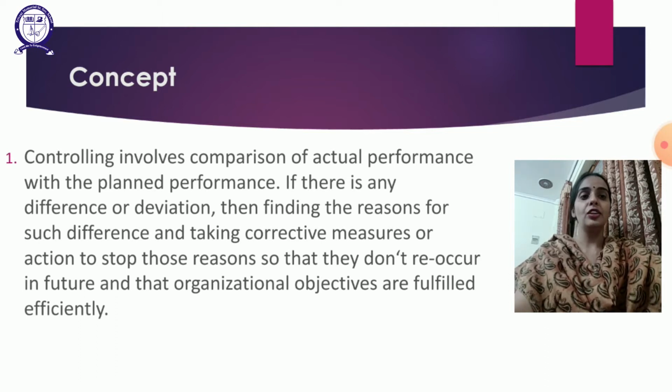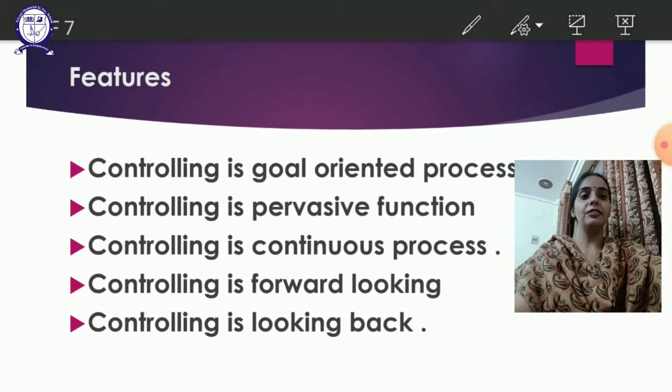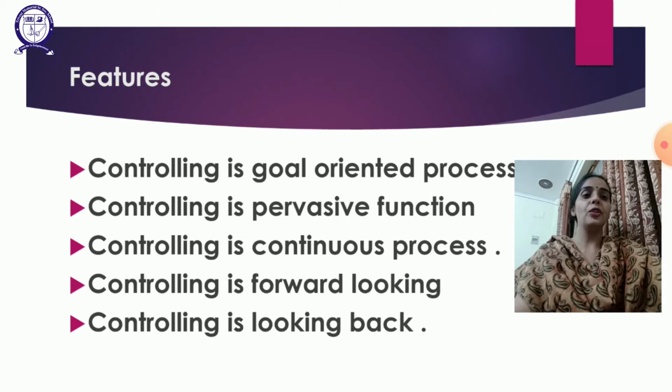Now the next topic is features of controlling. What are the features of controlling? First of all, controlling is a goal oriented process. Why is controlling done? Controlling is done to achieve the goals and objectives. As I have already told you that these 5 functions of management are performed to achieve the goals and objective, the basic purpose, the basic reason of performing all these functions is to achieve the goals and objective effectively and efficiently.